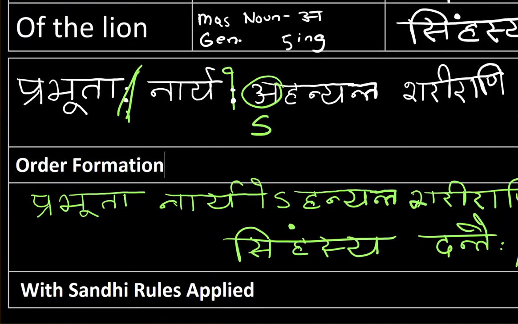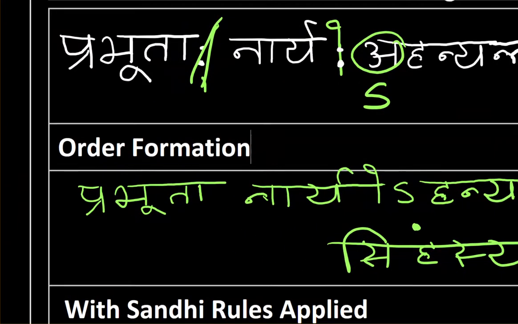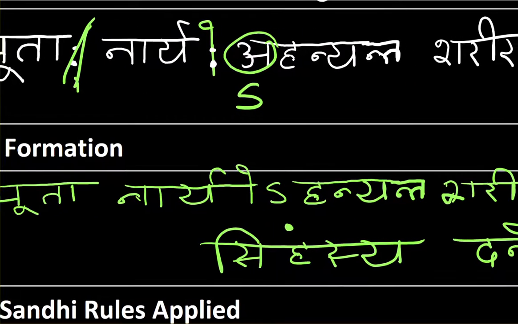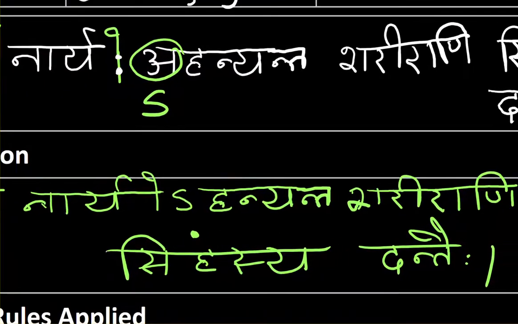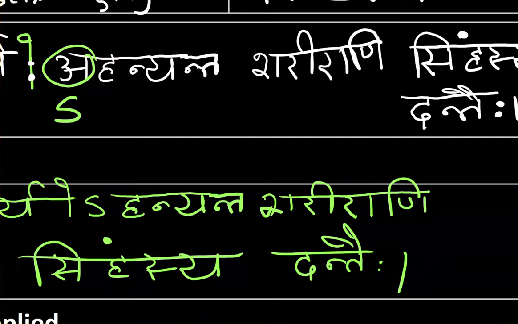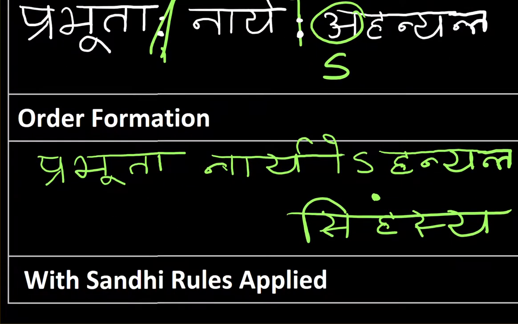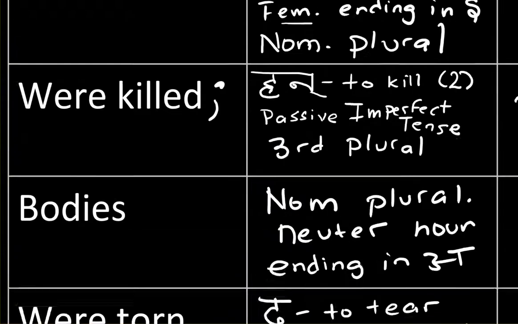But with the sandhis that were pointed out, by making the correction, we have prabhuta naryo hanyanta sharirani sinhasya dantaiha. So this is the final answer with the sandhi rules applied.